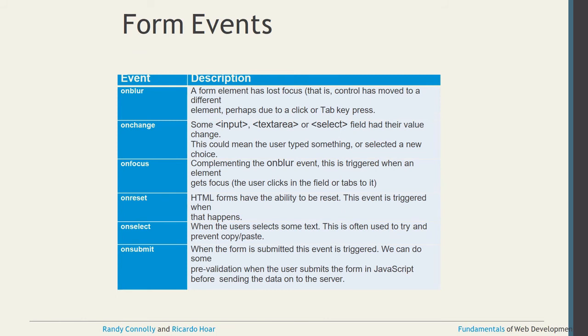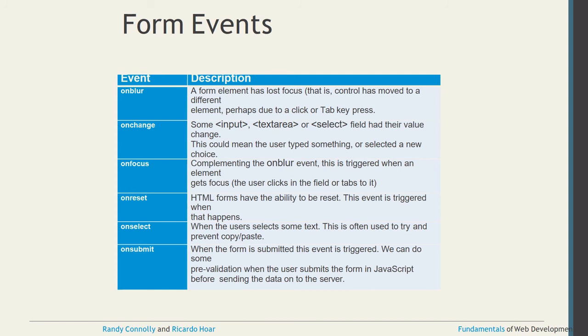In the same way we again have the form elements, form events. One is called onblur. Onblur means a form element has lost focus, maybe due to a click or tab key press. So that is called onblur. Onchange: for some input box, text area or select field, the value will be changed. Onchange we can apply to input box, text area and the select one. So there we can use onchange.